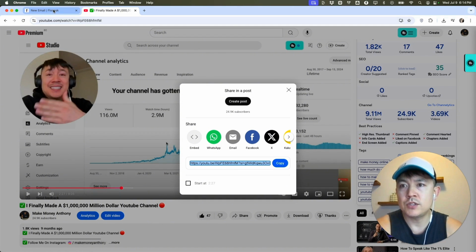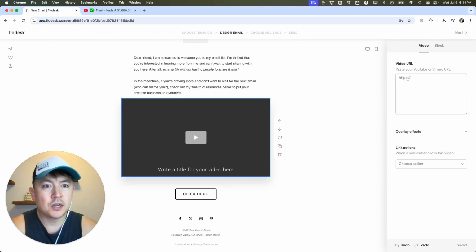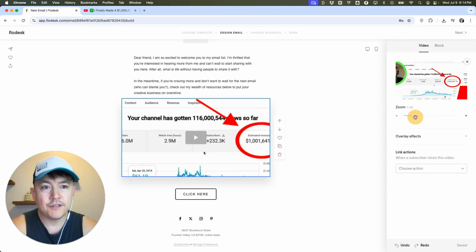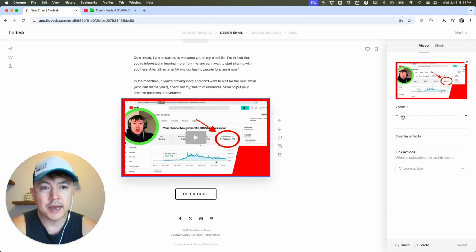So we're going to go back here to Flodesk. Once you're back here in Flodesk, you're going to go ahead and paste in that link. Right now you can see it automatically pops up with that thumbnail. Now you can go ahead and change the thumbnail if you want. You can zoom around, or you can zoom out, and you can see it automatically saves the YouTube video before we send it out. So you can see down here saved already.